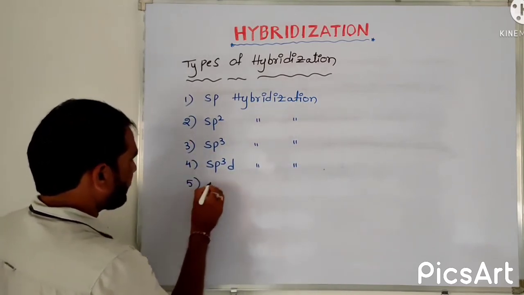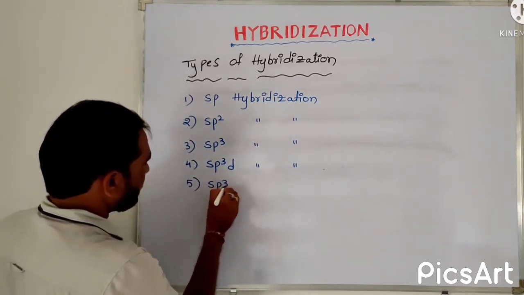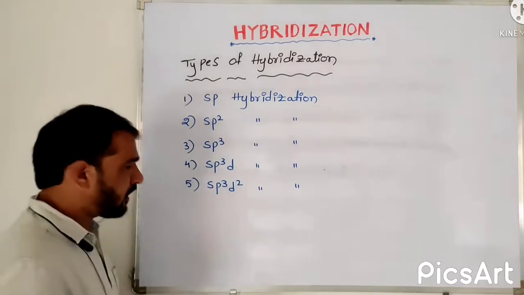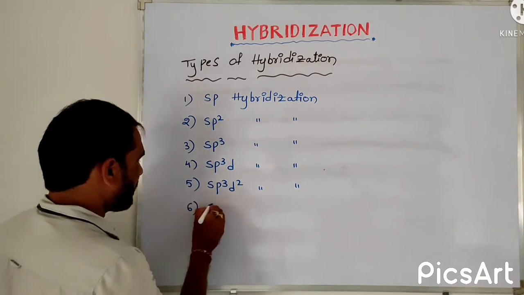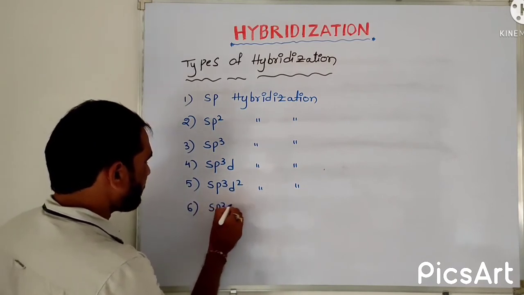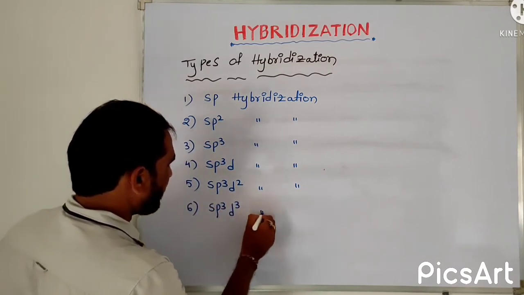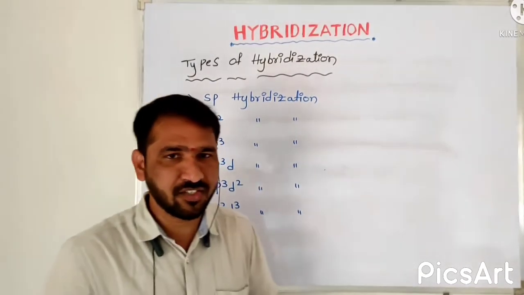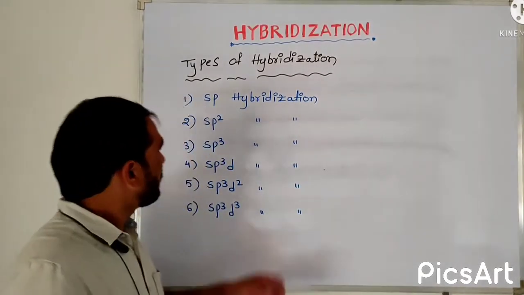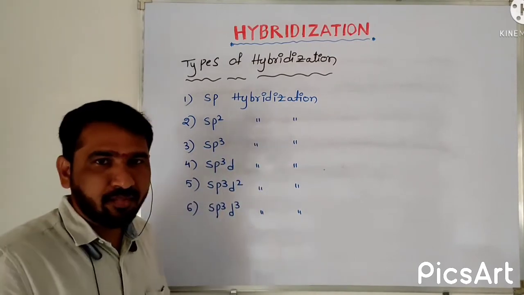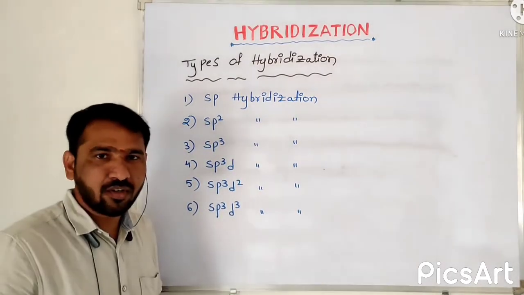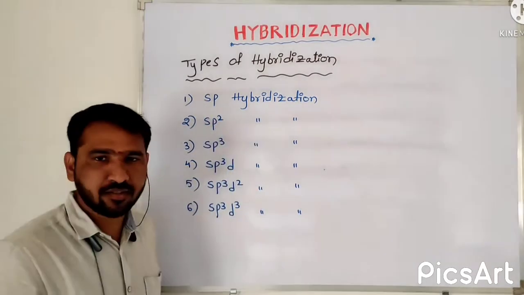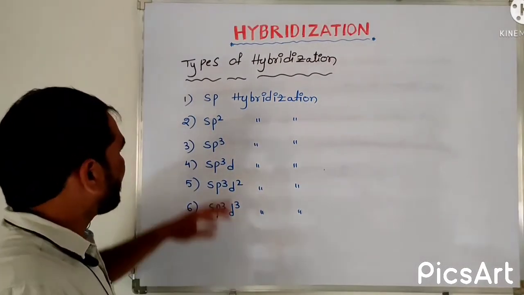Fifth type is sp3d2 hybridization, and last type is sp3d3 hybridization. Like these, many types of hybridizations are there. I will give one example for each. By that example, you will get full clarity about this hybridization topic.